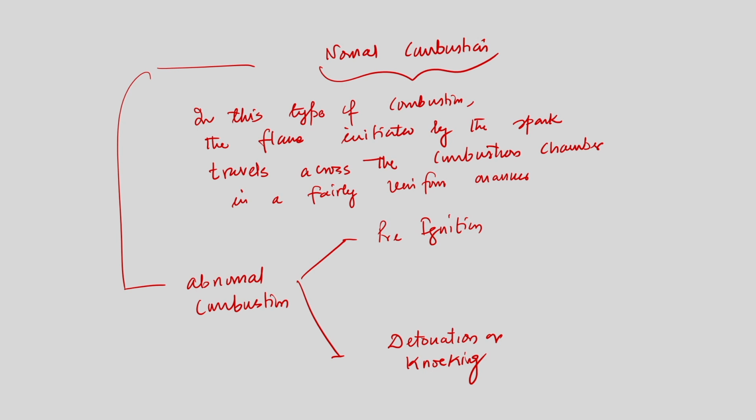The movement of the main flame front produced by the spark plug will not be uniform; rather, the movement will be erratic, and that is because of different issues. That is what we need to know, and we should try to address what the different issues are for which the movement will be erratic. So, the movement is not normal.